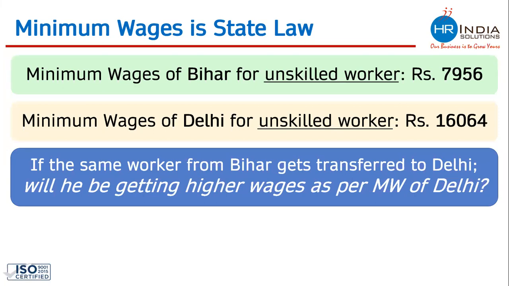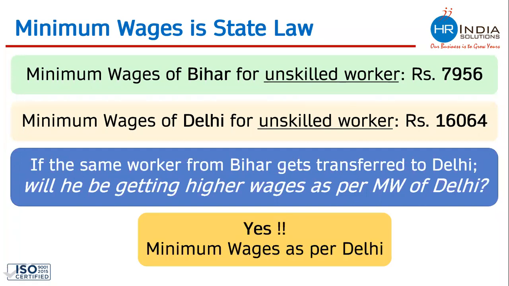Yes, yes, yes. Okay, you all have started responding. So the correct answer is yes. Now let me know why this person would be getting higher minimum wages. He's not required to do anything extra, nor any extra skill set. Most of you say cost of living. Yes, this is the correct answer. This person will be getting higher minimum wages in Delhi because the minimum wages of Delhi is high, which has been decided on the basis of all the factors which we have seen. So you all are correct.